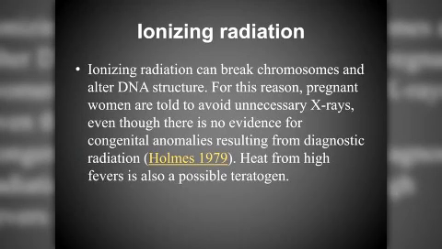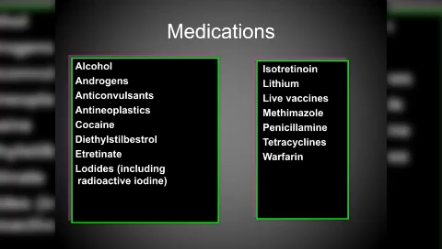Ionizing radiation. Ionizing radiation can break chromosomes and alter DNA structure. For this reason, pregnant women are told to avoid unnecessary X-rays, even though there is no evidence for congenital anomalies resulting from diagnostic radiation. Heat from high fever is also a possible teratogen. And these are all some medications which cause teratogenicity.